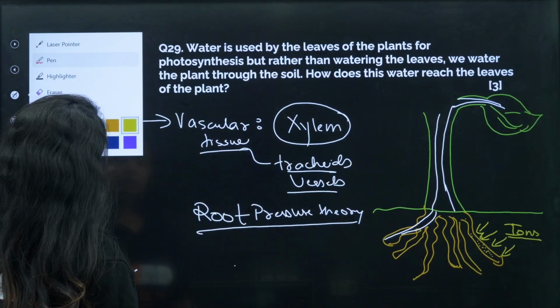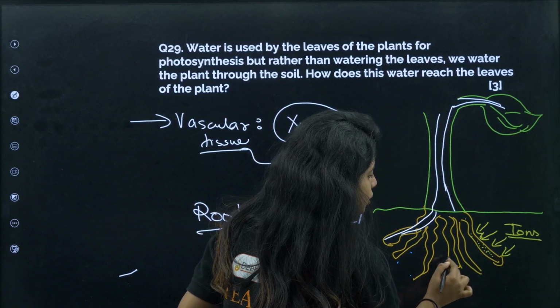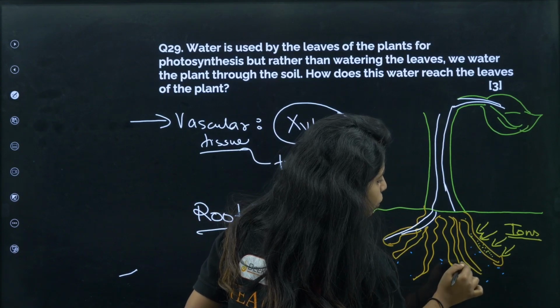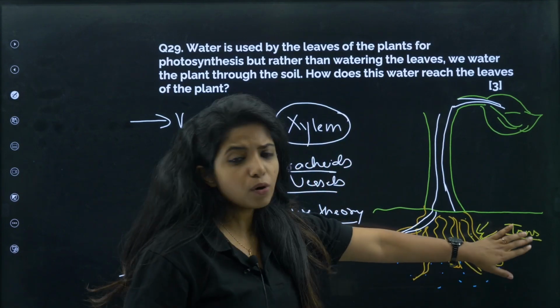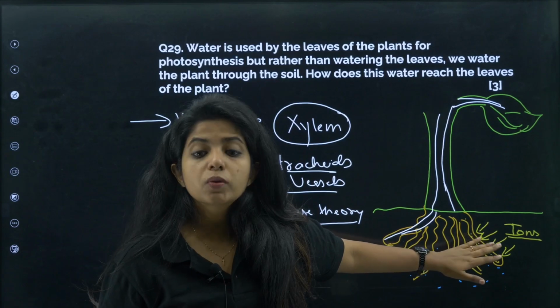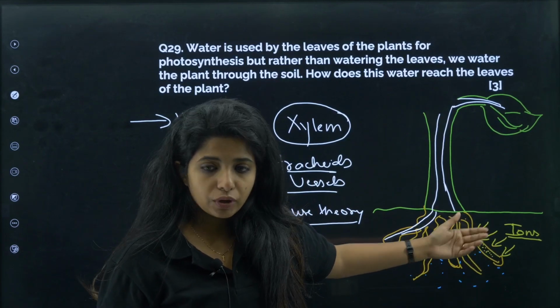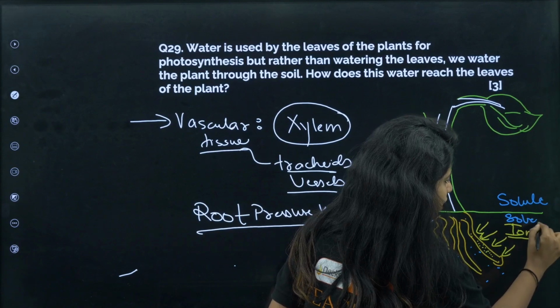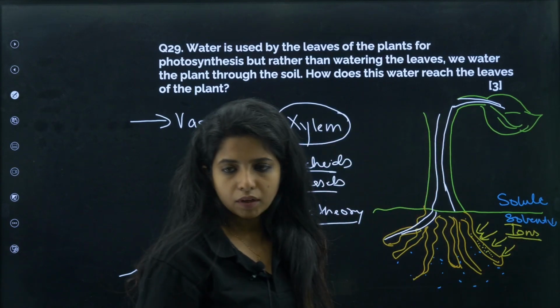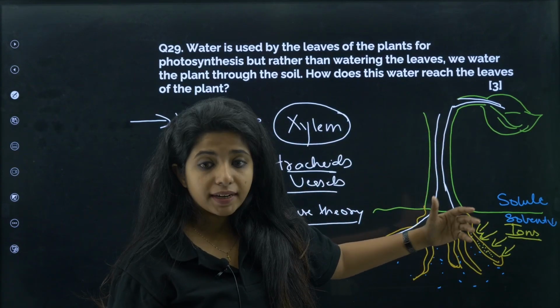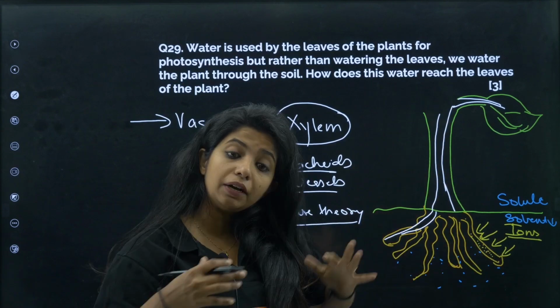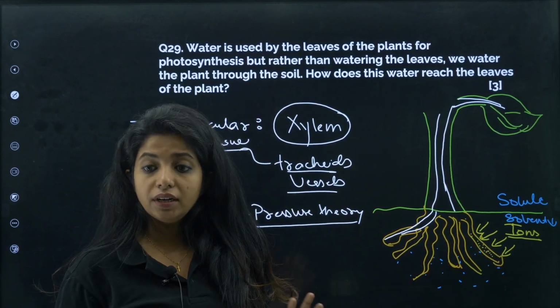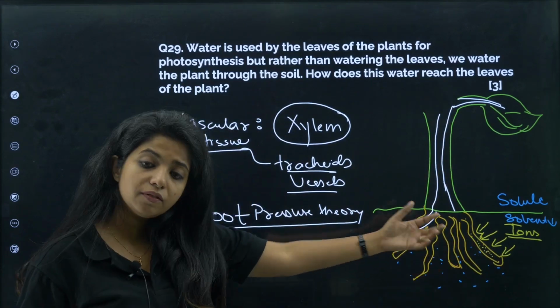And when this happens, you are basically creating a situation which is known as hypertonic situation. Hypertonic as in when the amount of solute is way too much within something. Solute as in ions over here is way too much, whereas the solvent is way too less. So ions are being taken up with the help of active transport. They use ATP, they take it in, even against the concentration gradient. Even though it's more inside, they will still take it in.